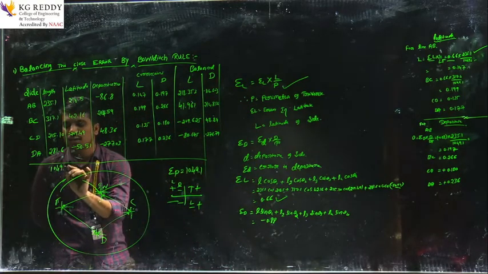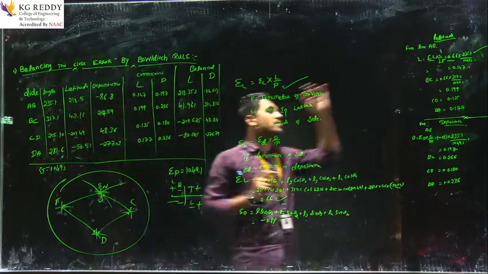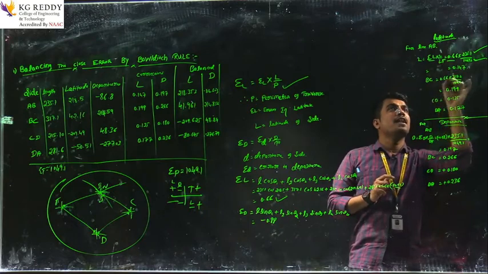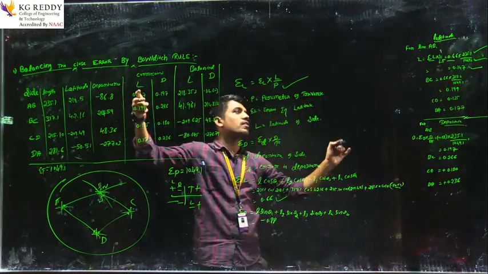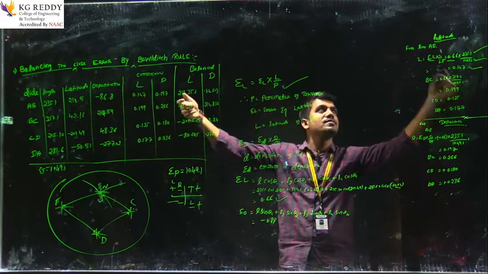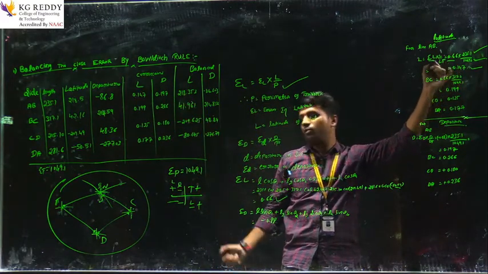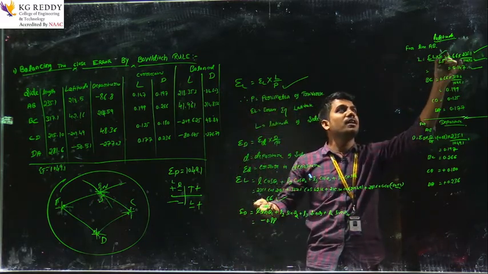1049 is the total length of the traverse, so put the values in: 1049.1. We will get the correction in latitude of line AB as 0.147. The formula is sigma L into L divided by LT. Sigma L is the total error in latitude, 0.66, into the length of that line.